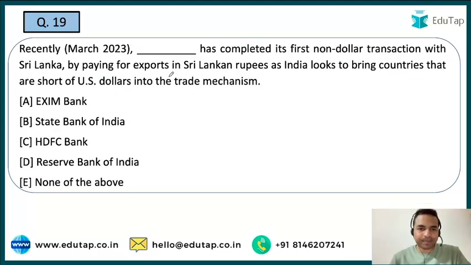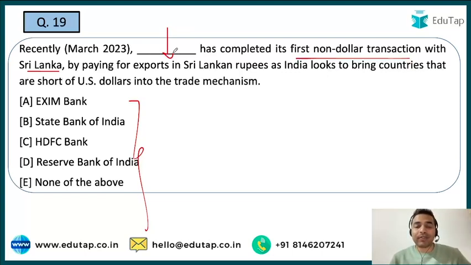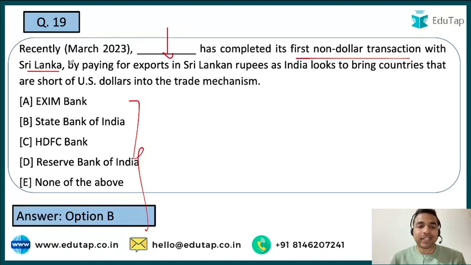Now the next question. So you are required to tell me the name of the bank which has completed the first non-dollar transaction with the Sri Lanka. तो guys यहाँ पर दो क्वेश्चन सबसे ज़्यादा ज़रूरी है कि सबसे पहले उस बैंक का नाम जिसने कि इस पहली नॉन डॉलर ट्रांजैक्शन को किया है और कौन सी कंट्री के साथ किया है, that is श्रीलंका. तो ये भी आपको पता होना चाहिए. And when I talk about the name of that particular bank, so that bank is basically the State Bank of India which has completed its first non-dollar transaction with the Sri Lanka.